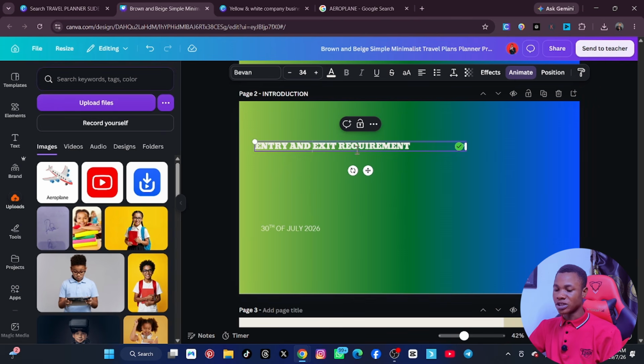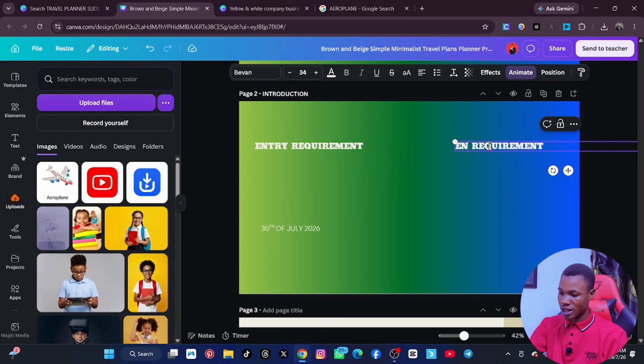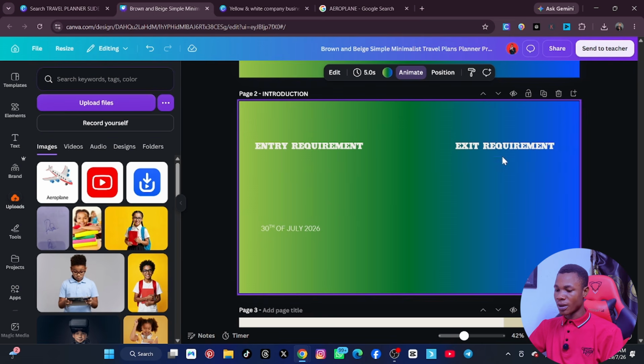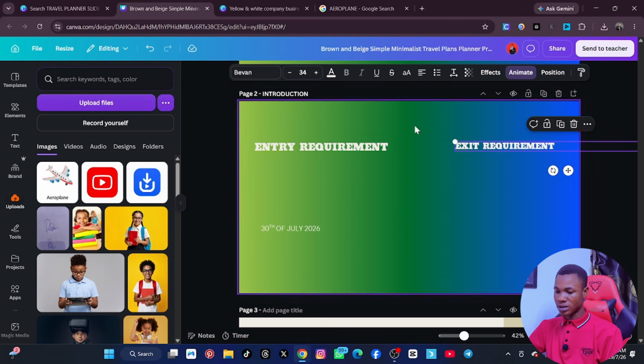Okay, or what I want to do is not enter and exit requirement. I want to divide the page into 2, right? So what I will do is that let me just put entry requirements. All right, entry requirements, then I'll click on it and duplicate it and then take it to this side. Is that okay? Then I'll now change this one to exit requirements. Is that okay? I just want everything to look good. Exit requirements. So with this, I'm okay with this. So here is okay like this, here is okay like this. All right, so let me increase them some more. Okay, so let me increase this more again.